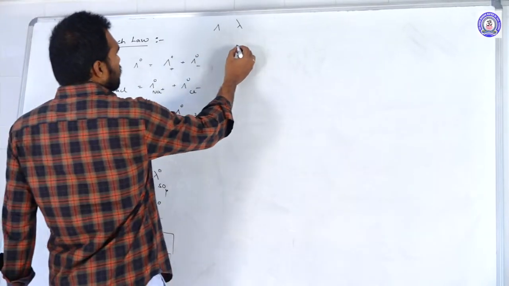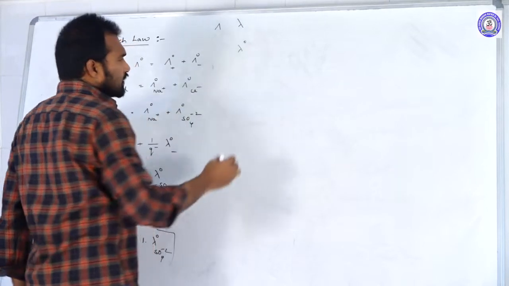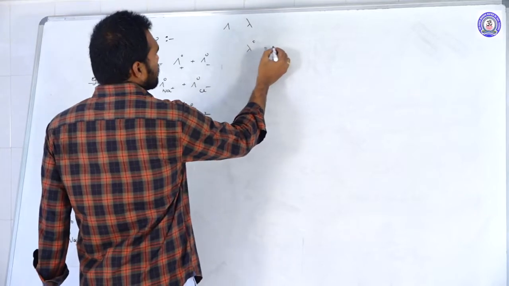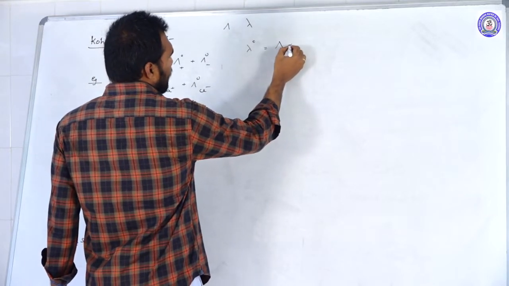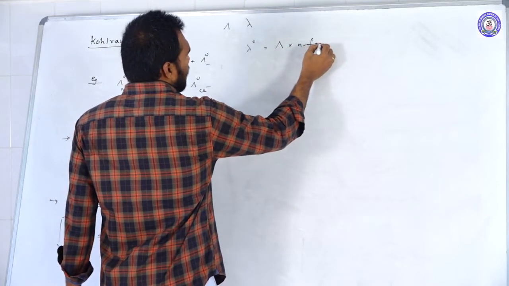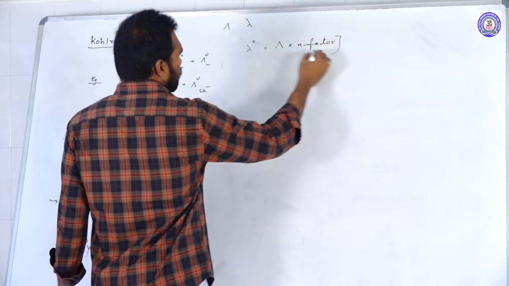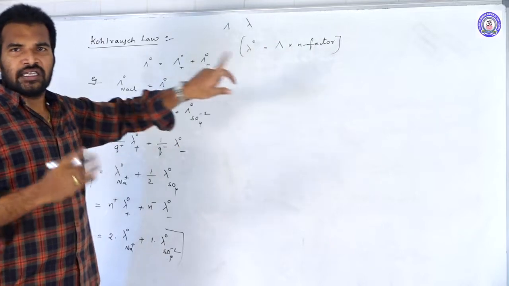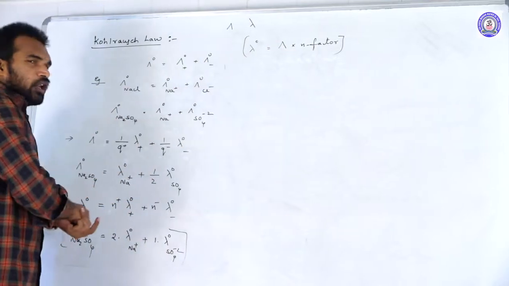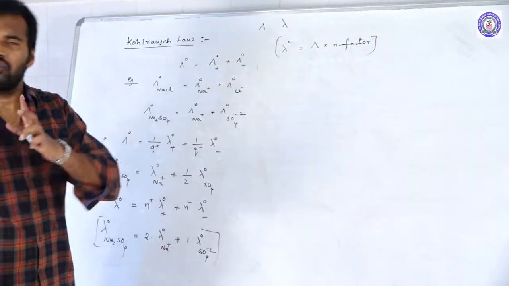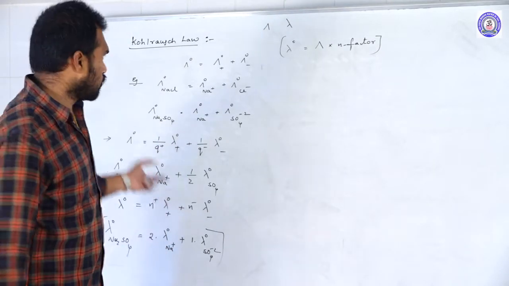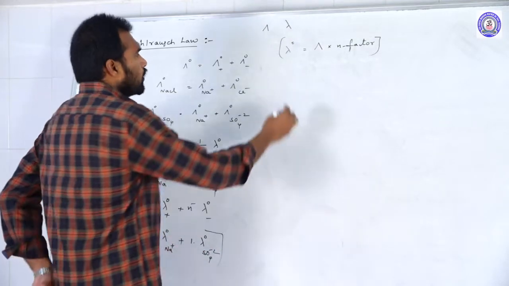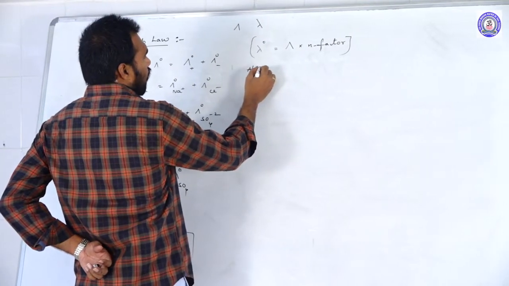According to them, the molar conductance at infinite dilution of any electrolyte, lambda naught, is equal to the equivalent conductance times its n factor. By using this formula, we can easily convert equivalent conductance into molar conductance and molar conductance into equivalent conductance. So this is about the Kohlrausch law. Let us move to the applications of Kohlrausch law.